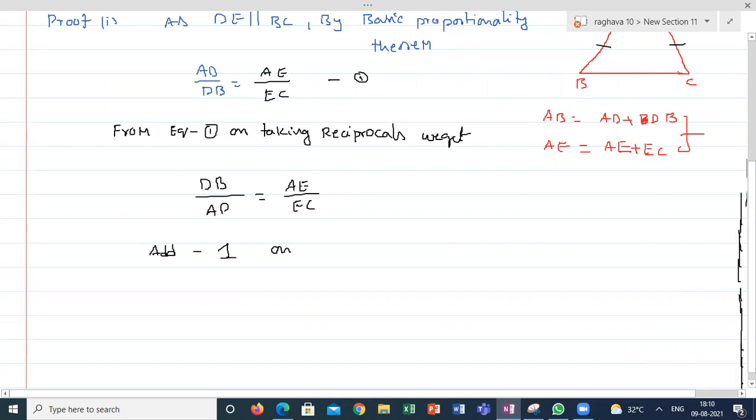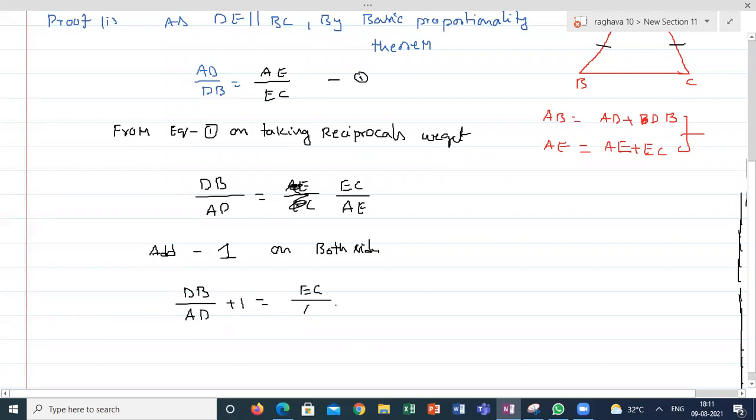So add 1 on both sides. DB by AD plus 1 is equal to EC by AE plus 1.